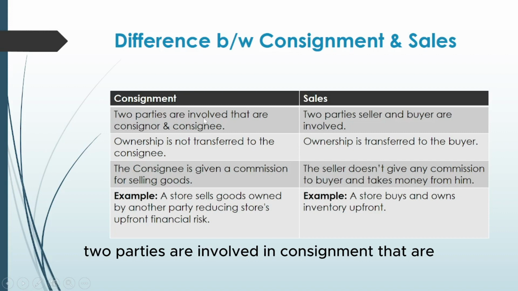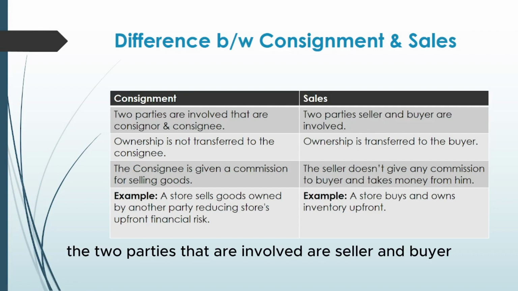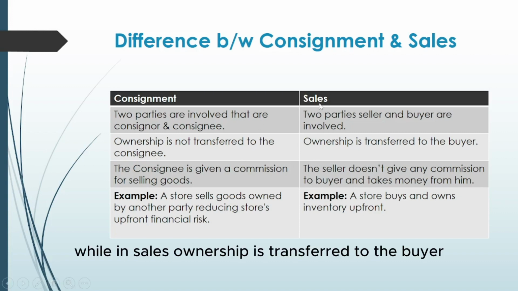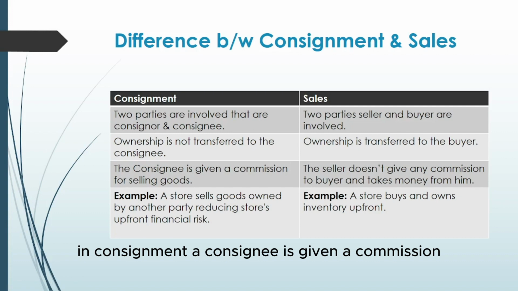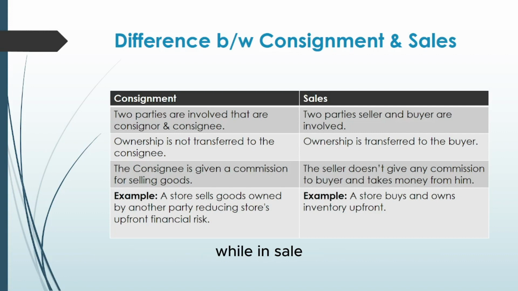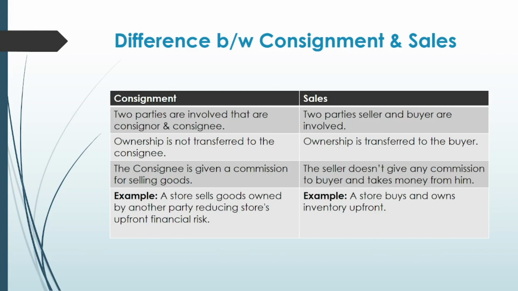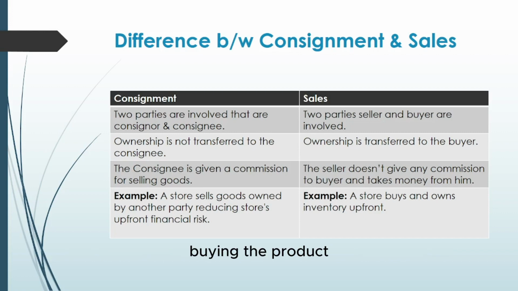Consignment: two parties are involved in consignment, that are consignee and consignor. While in sales, the two parties involved are seller and buyer. In consignment, ownership is not transferred to the third party or consignee, while in sales, ownership is transferred to the buyer. In consignment, the consignee is given a commission for selling goods, while in sales, the seller does not give any commission to the buyer, and moreover, he takes money from the customer for buying the product.